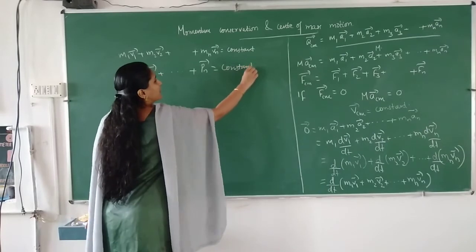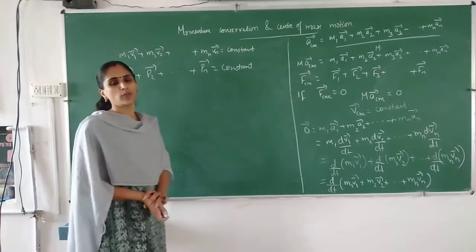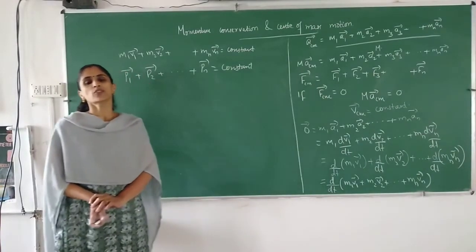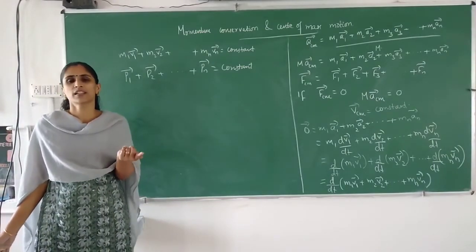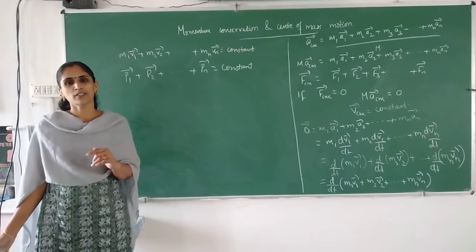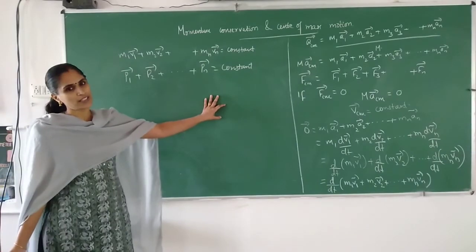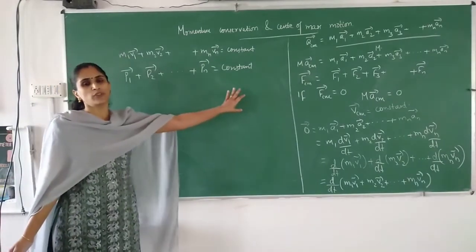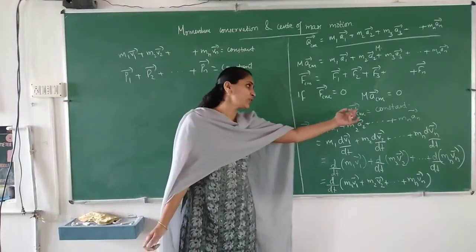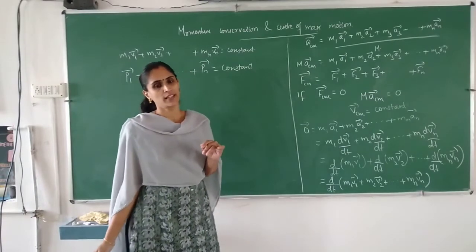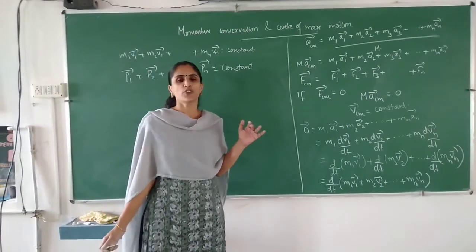So we can say that in the absence of external force, the total linear momentum of the system of particles remains constant. That already we have studied for a single object. In the absence of external force, total momentum of the object remains constant according to Newton's second law. So here also we can say that in the absence of external force, the total linear momentum of the system is constant, and if the external force is 0, we can say that velocity of the center of mass is also constant. Okay, is it clear? So this is about momentum conservation and center of mass motion.